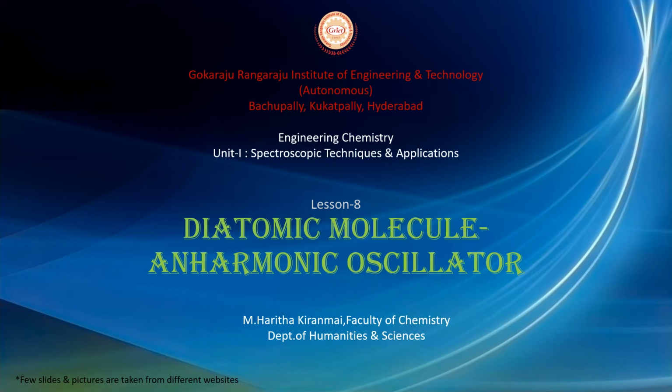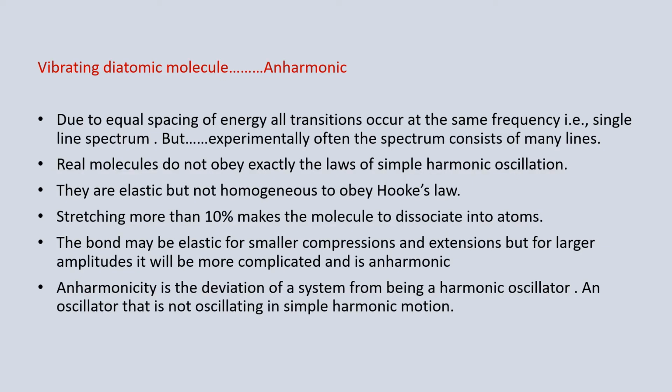In the previous session we have seen that a vibrating diatomic molecule behaves like a harmonic oscillator and how we get the spectrum. Due to equal spacing of energy, all transitions occur at the same frequency, which results in a single line in the spectrum. But experimentally it was found that often the spectrum consists of many closed lines, which shows that real molecules do not obey the laws of simple harmonic oscillation. The bonds in the molecules are elastic but not homogeneous to obey Hooke's law.